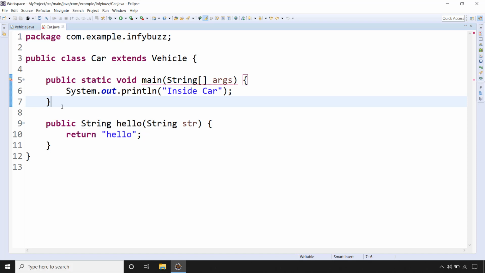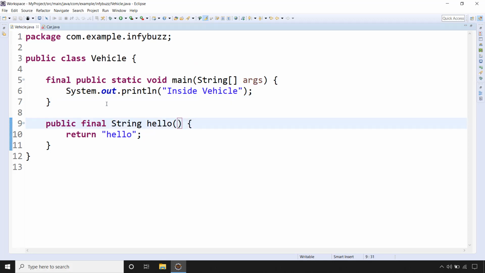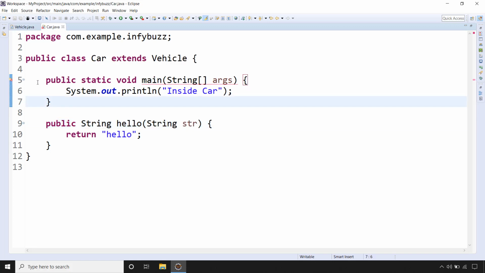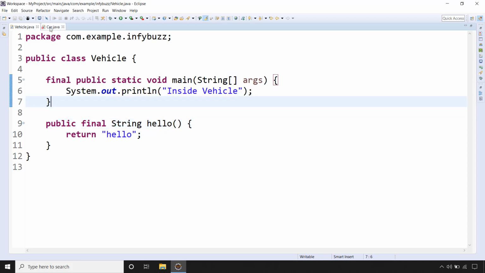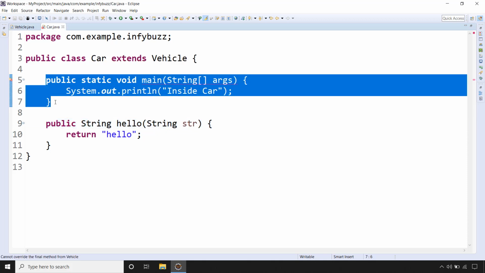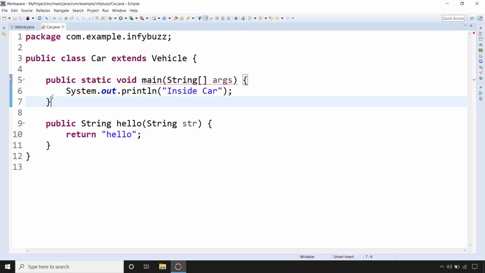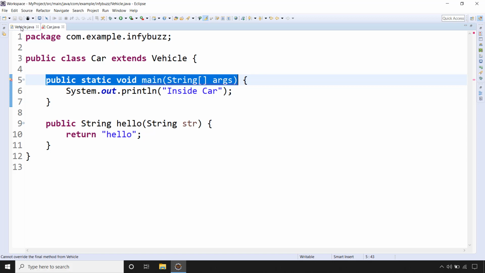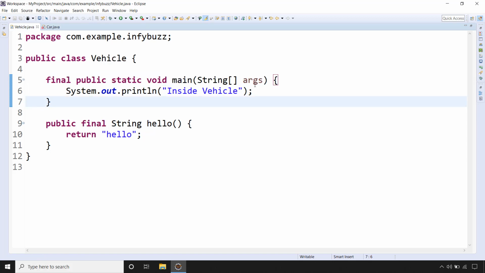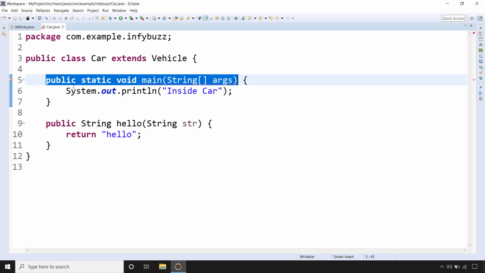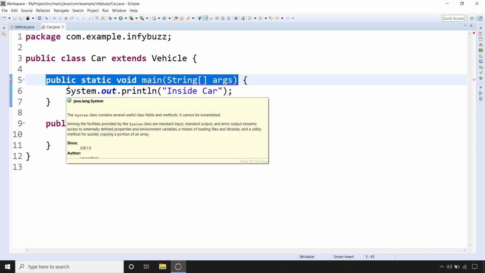So here is the complete answer. If someone asks you that can we declare the main method as final or not in Java? The complete answer is yes, we can declare the main method as final in Java, but if we do so, then the child classes cannot have their own main methods. Okay? Because this will prevent the method overriding. Even if we have its own public static void main, it is considered as method overriding because the method signature is the same as the parent class. Obviously, the public static void main is the entry point for our Java program called by JVM. So it's obvious that the method signature will be the same and it's considered as method overriding.